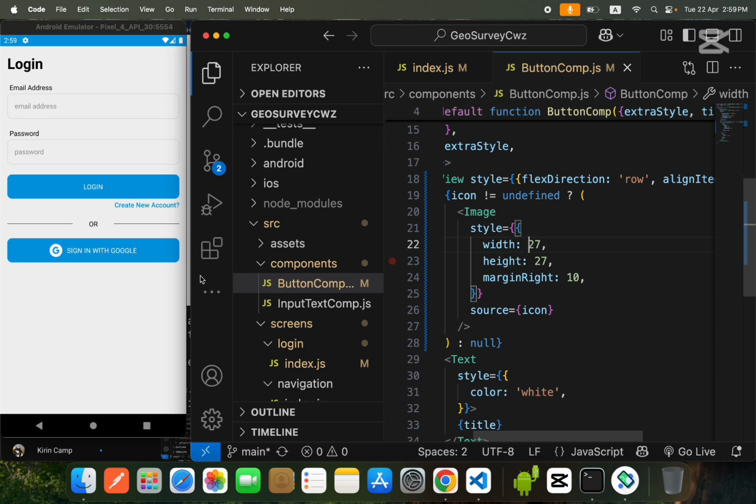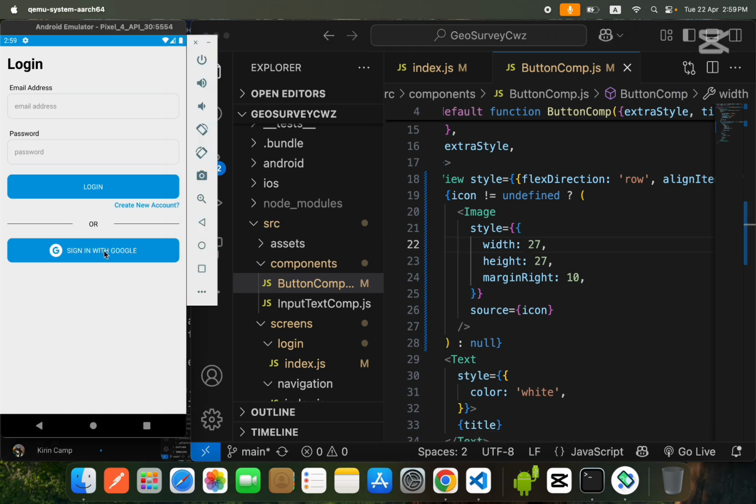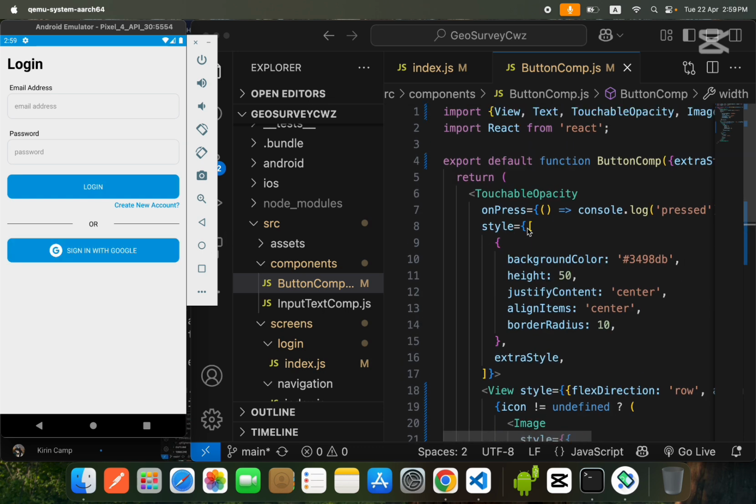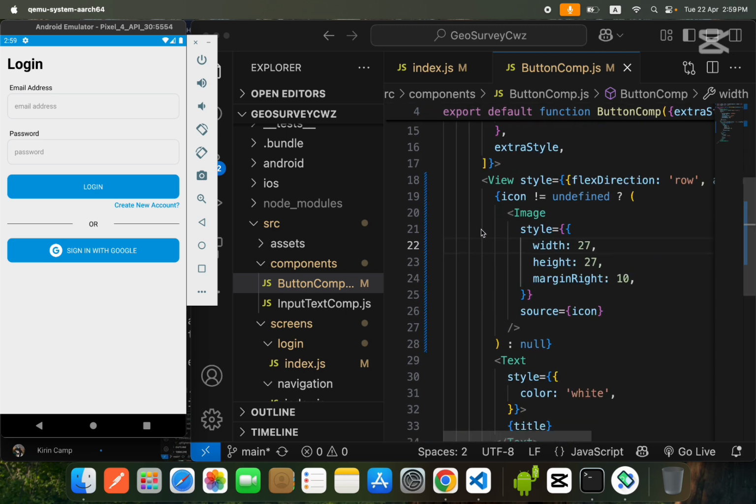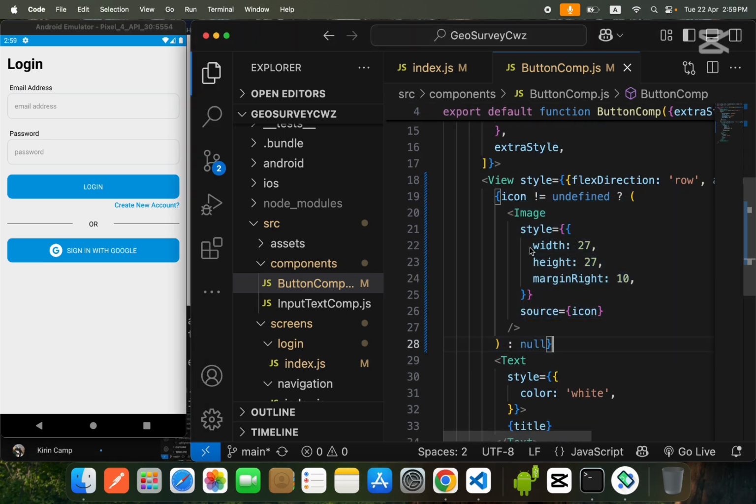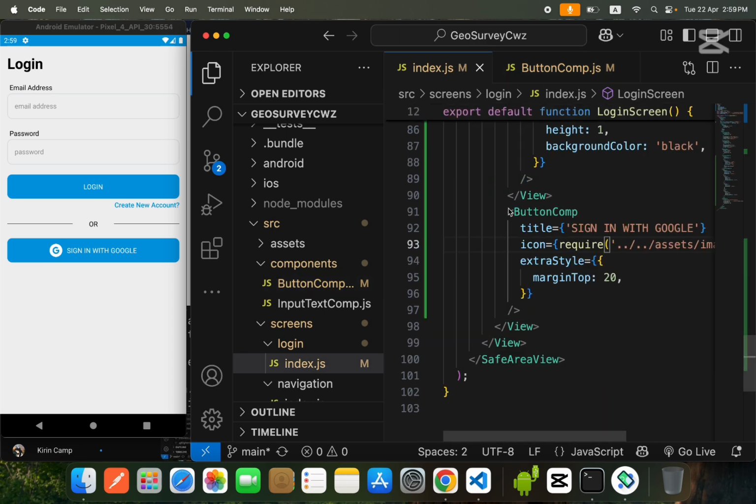So I think this is looking better. So this is a touchable, this is also a touchable. Okay guys, so this is the benefit of a reusable component. You can also modify it according to your need, and we just use it: write code once and use it in our entire application. Okay guys, so we are done with our login screen.